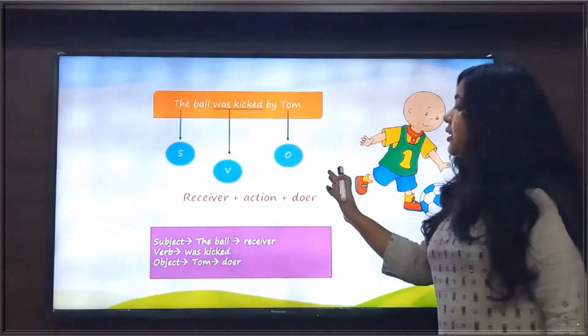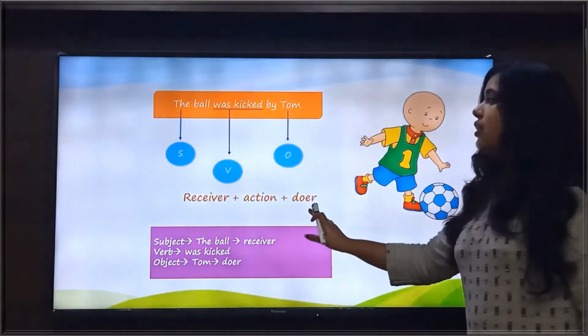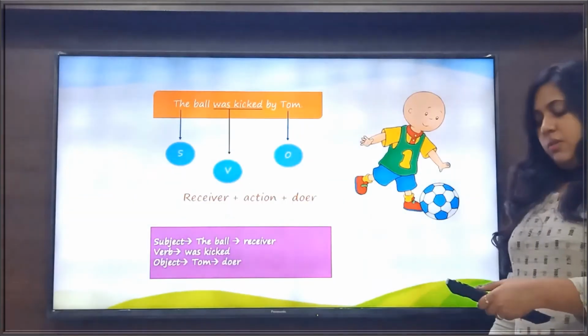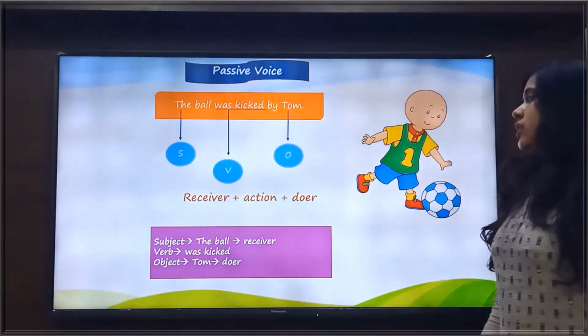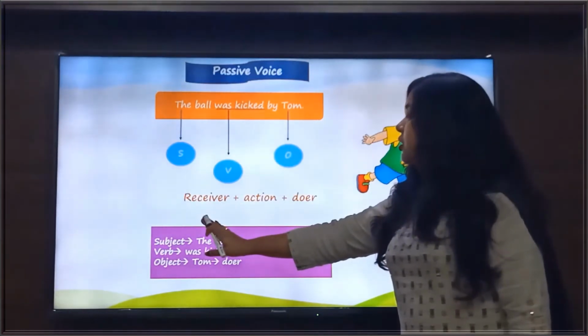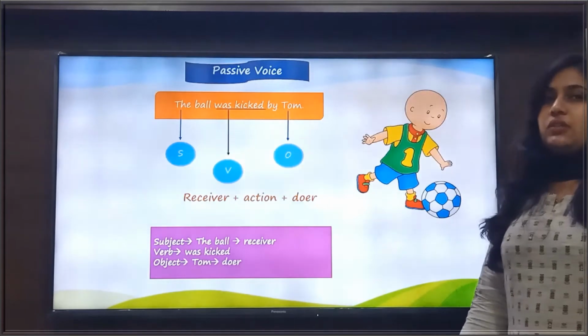So in this sentence, our pattern is receiver plus action plus doer. That means this sentence is said to be in the passive voice. So in the passive voice, subject is the receiver of the action, while object is the doer of the action.